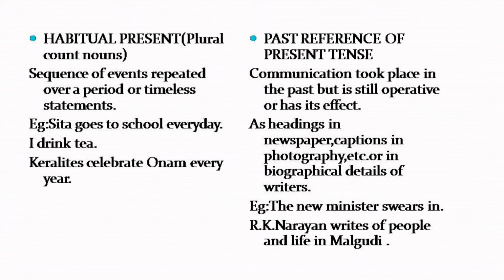Now we are going to talk about the past reference of the present tense. In all three above cases, one was, as we have told you, the present state with uncountable nouns, with eternal truths, geographical truths, mathematical statements, etc., where the time span is restricted. There also we use it. Instantaneous present is used along with singular countable nouns, an action which began and completed in a single moment.